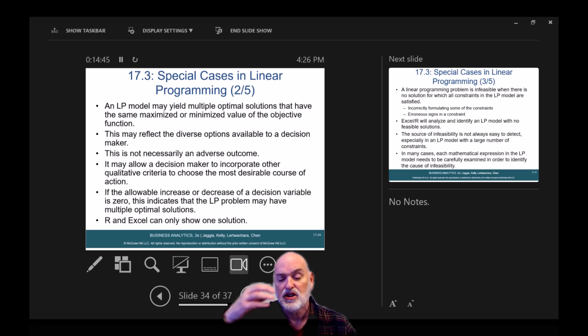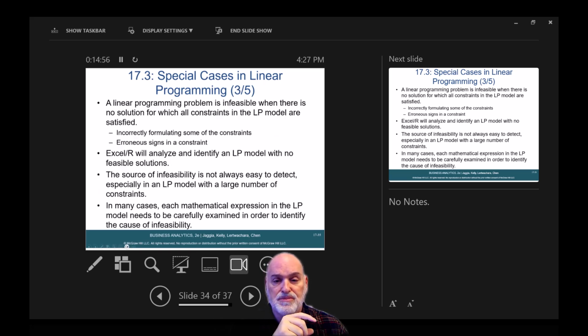If the allowable increase or decrease of a decision variable is 0, this indicates that the LP problem may have multiple optimal solutions. R and Excel can only show one solution.